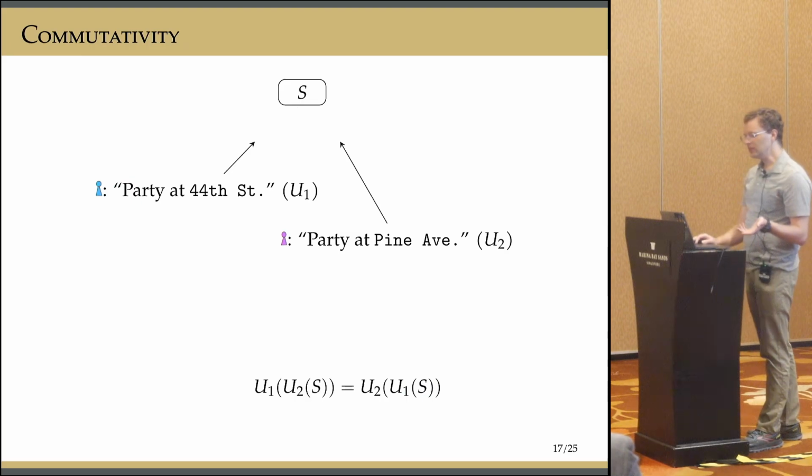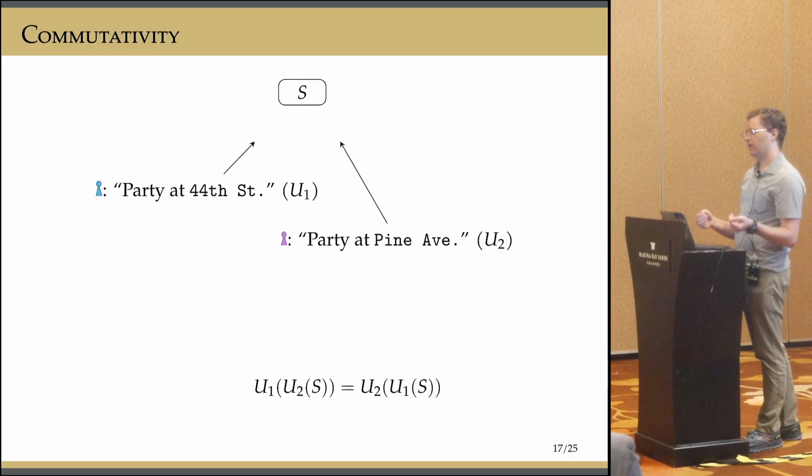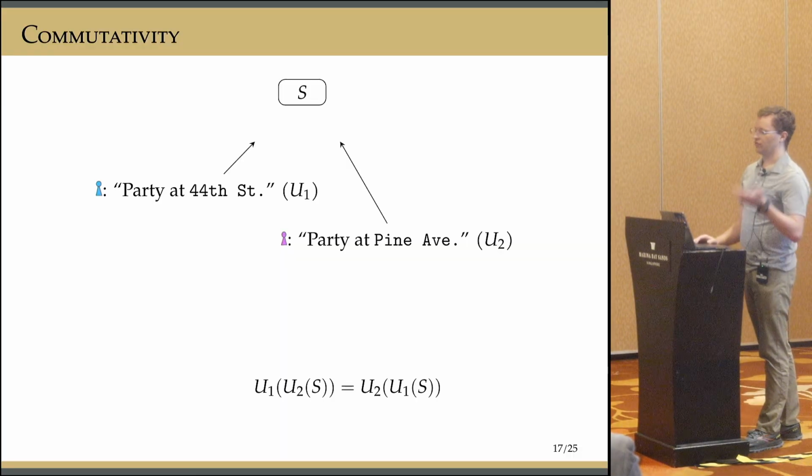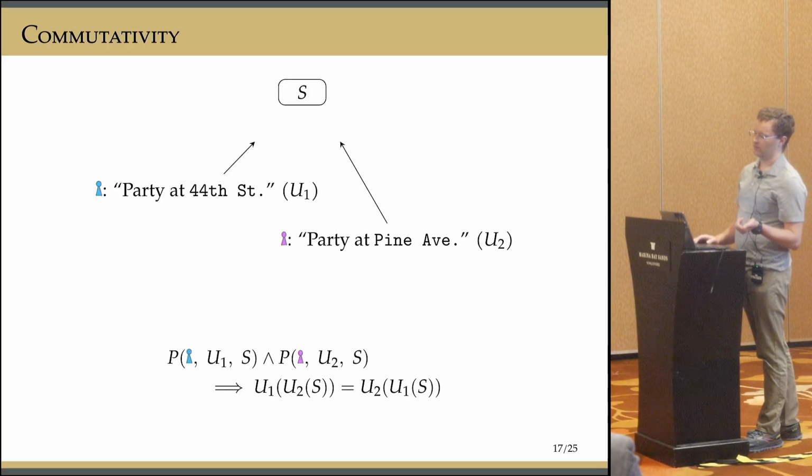Commutativity is a little different. So we care about commutativity when there are two concurrent messages. So that means that they're both in flight, they're both headed for the same state, they're essentially racing towards that state, and we don't know which one's going to apply first. So in this case, we need to show that it doesn't matter which order they apply in. But just like with our previous verification condition, we can depend on the fact that the state that they're both about to be delivered into has to satisfy both of their preconditions.